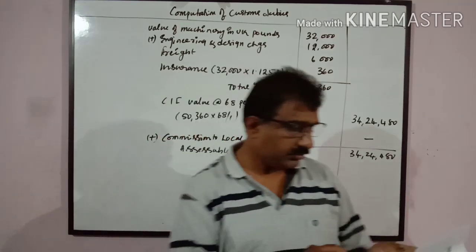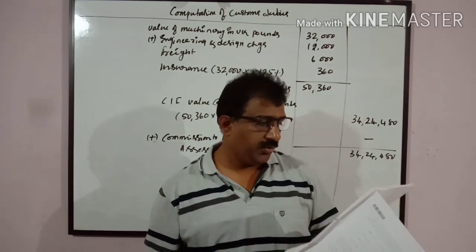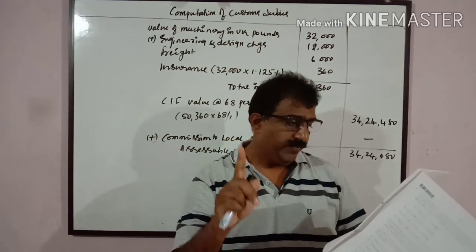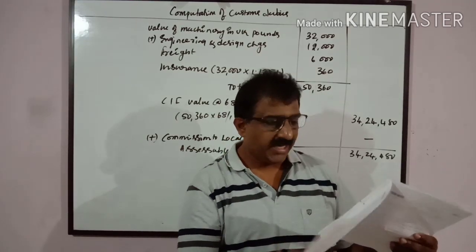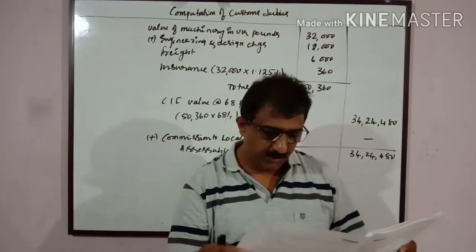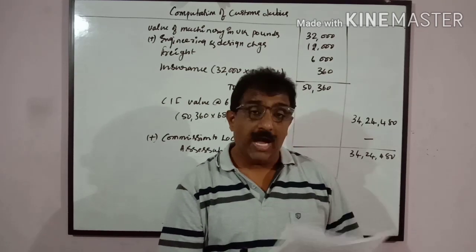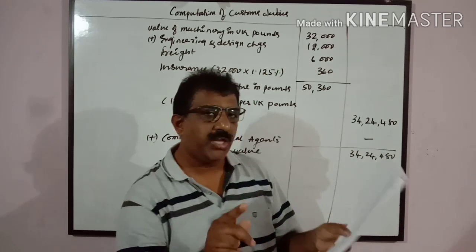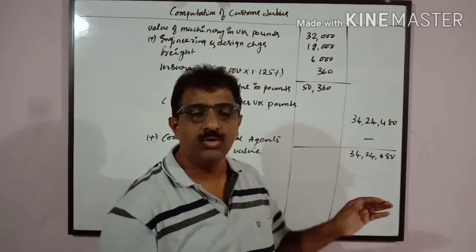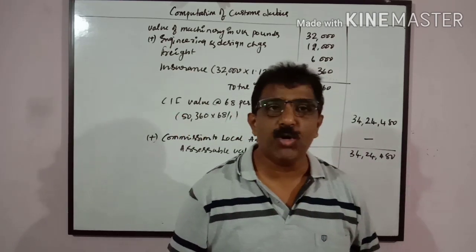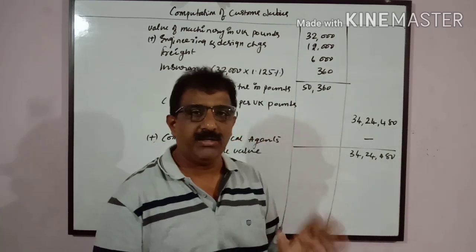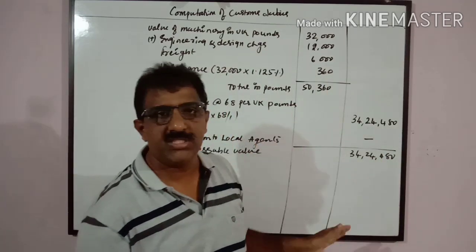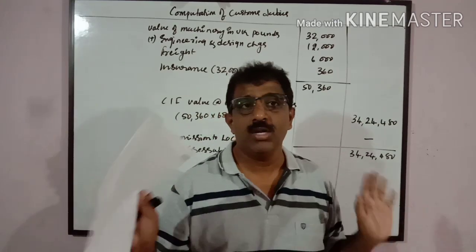Now, section B, I told you. First one, block of assets. Second one, calculation of remuneration. Third one, admissible or inadmissible expenses. Fourth one, computation of assessable value. I think you can do every problem, all the problems here, but you can take a choice out of these three, whichever is easy for you people.